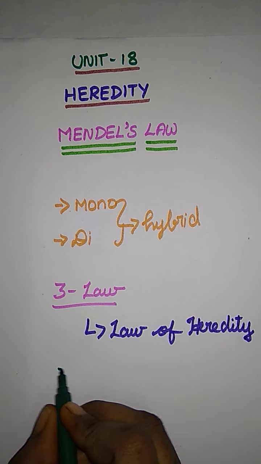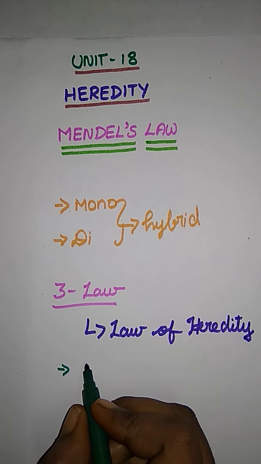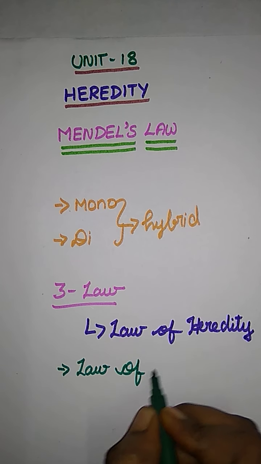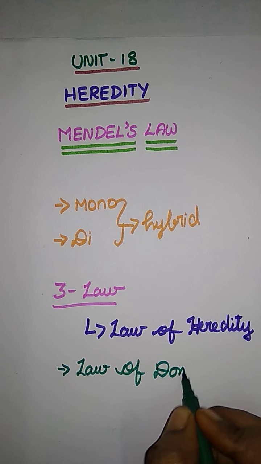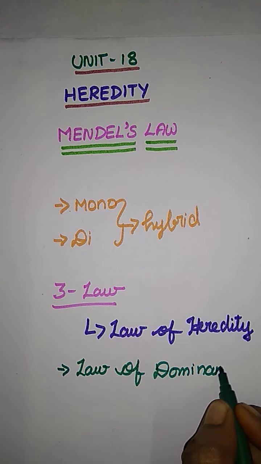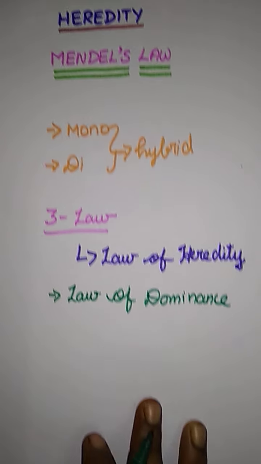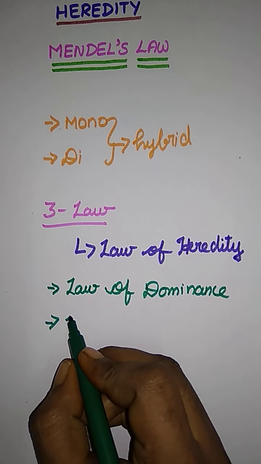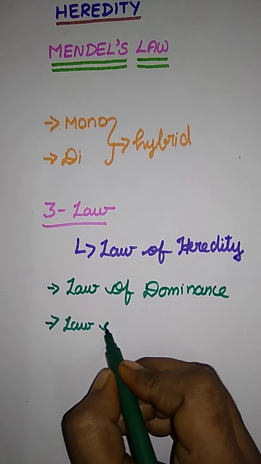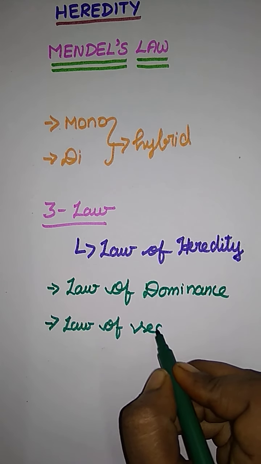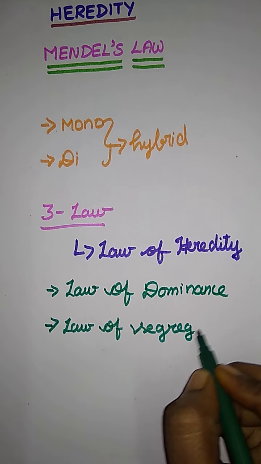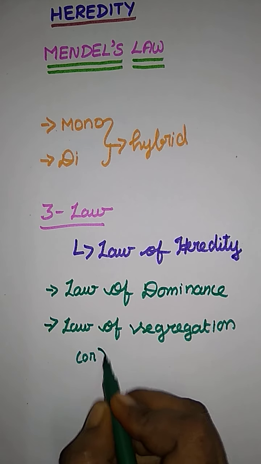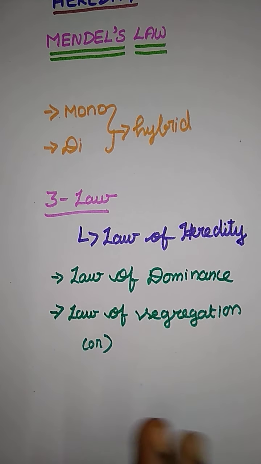The first law is the law of dominance. What is the first law? Law of dominance. And the second law is the law of segregation, or law of purity of gametes.